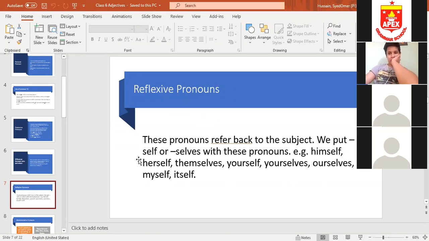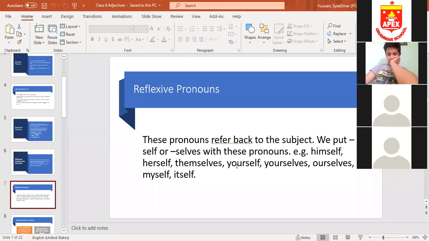Remember, self is put with a singular pronoun. Selves is put with a plural pronoun. Okay? For example, him. Him is one person, so with him we put self. We can't put himself, herself, no, it's not possible, because him, her, it, my are one person. But them is plural, so we will put selves. Our is plural, so we will put selves.